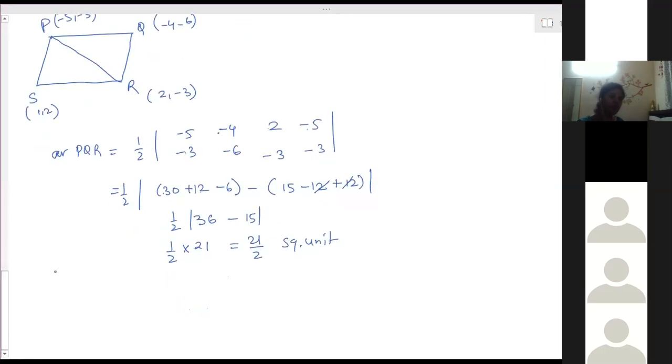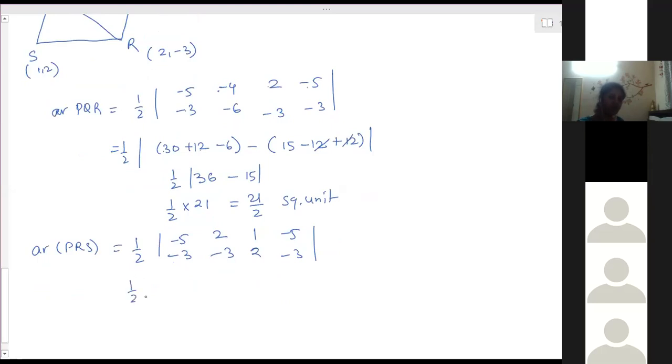And then PRS area is equal to half, minus 5, minus 3, 2, minus 3, 1, 2, minus 5, minus 3. So 1 by 2, 15 plus 4 minus 3 minus 10 minus 3 minus 6.